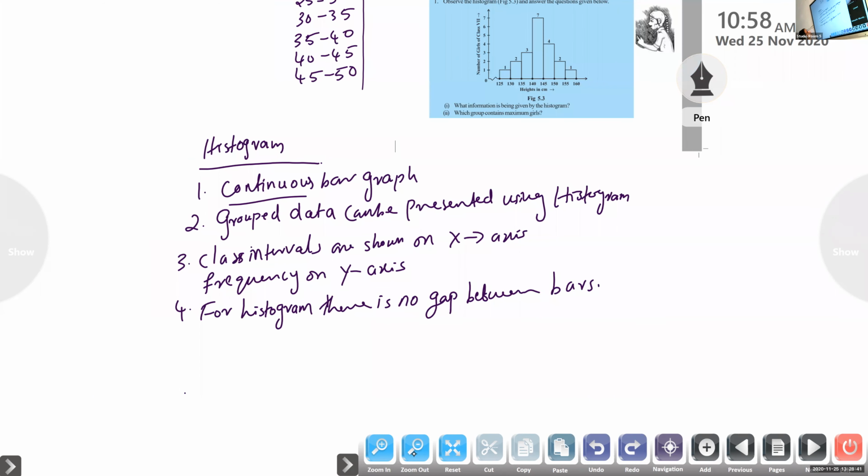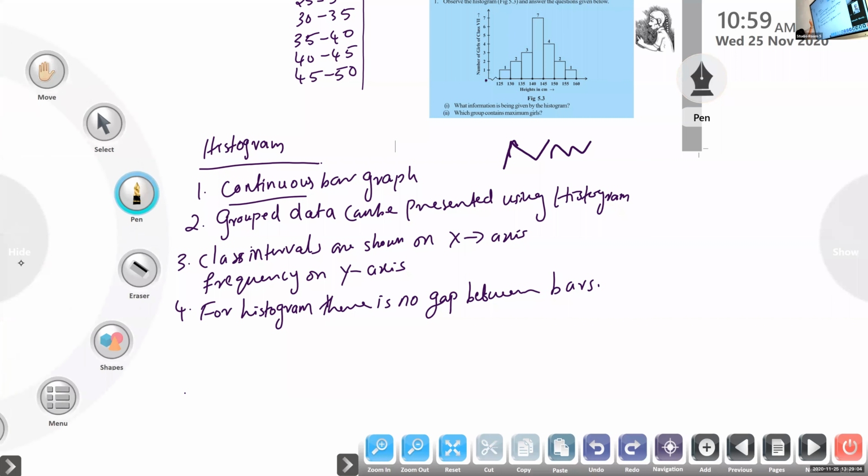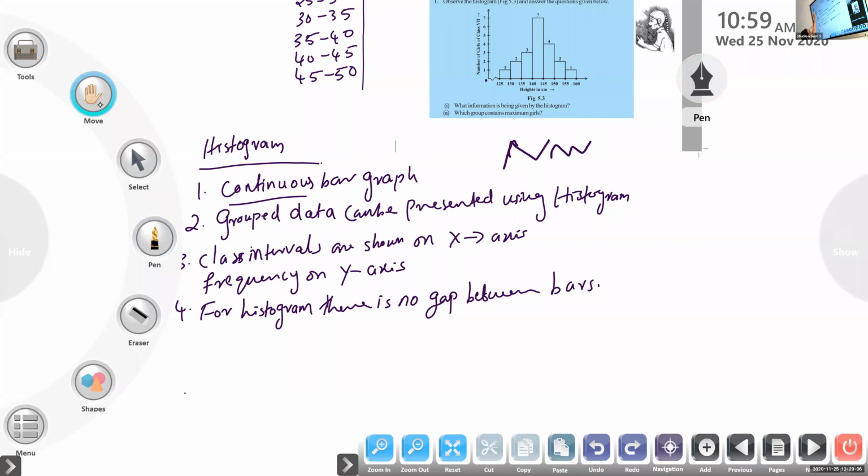See children, in this histogram, here between 0 to 25, what is it? Why is it so? Do you know? I think you have already studied. It's not starting from 0.